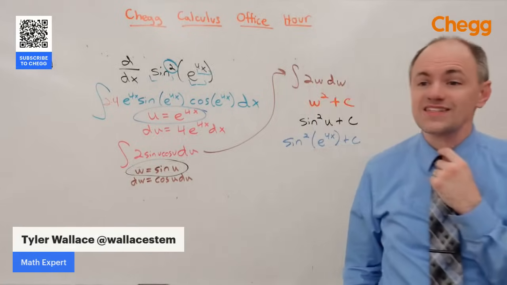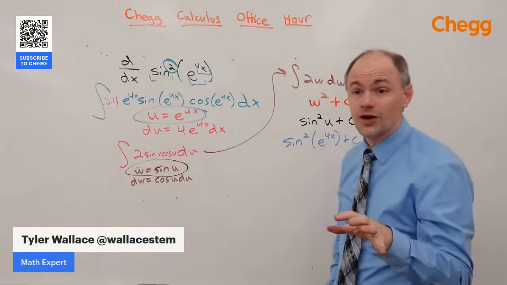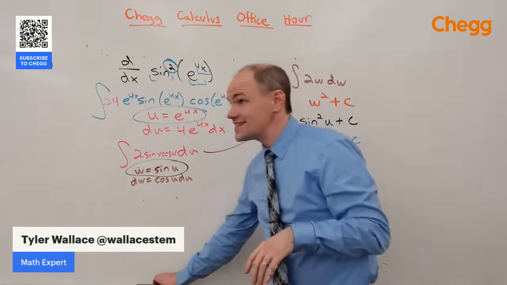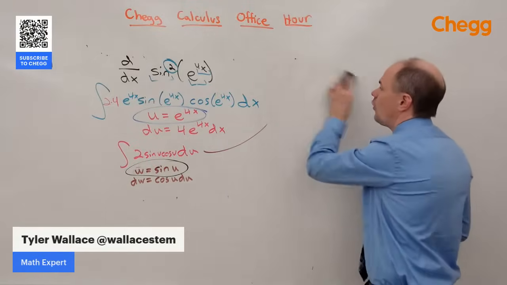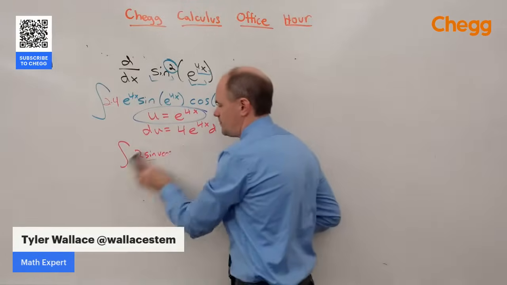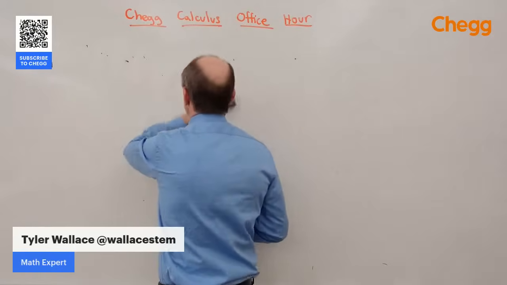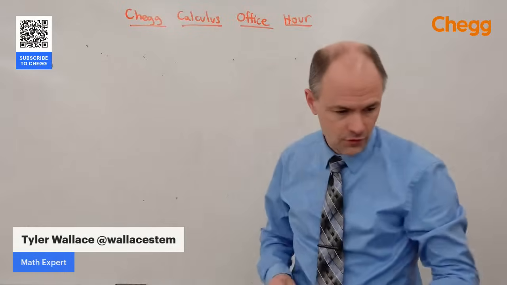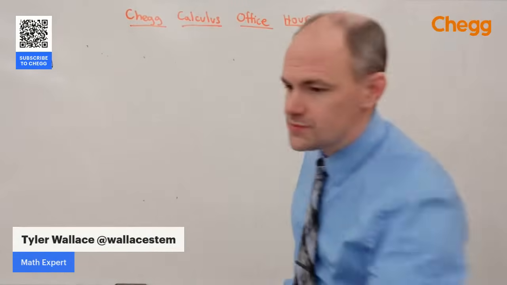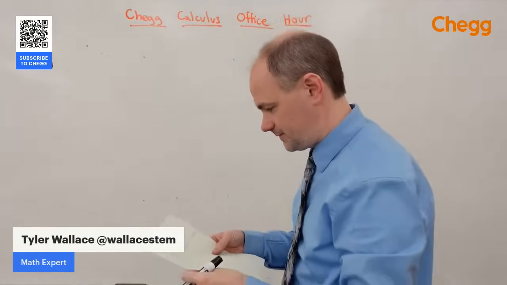But I did see a question about sequences and series, and I think I promised a problem on sequences and series. So let's take a look at finding out if some sequences and series converge or diverge. That's the big question of sequences and series. Where's my sequences paper? Here it is.